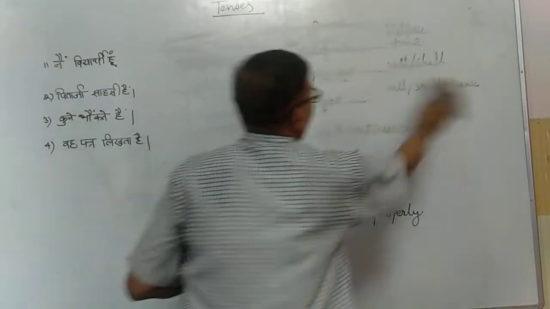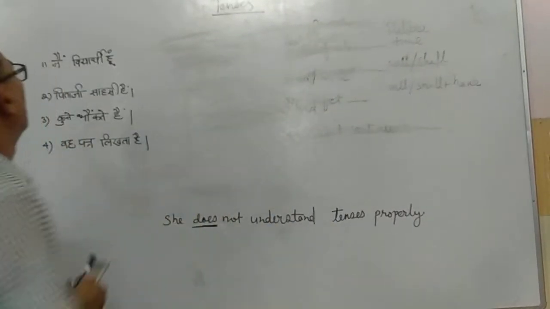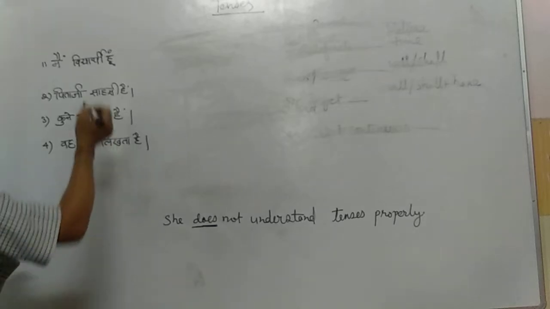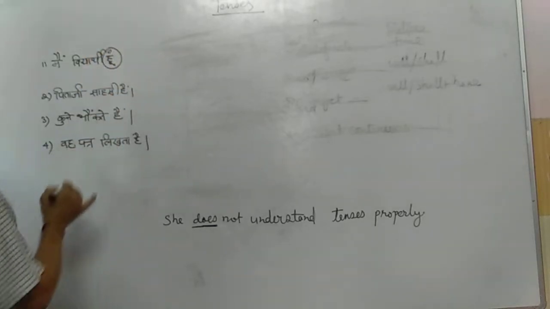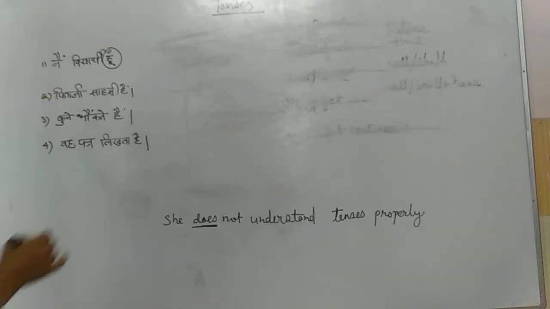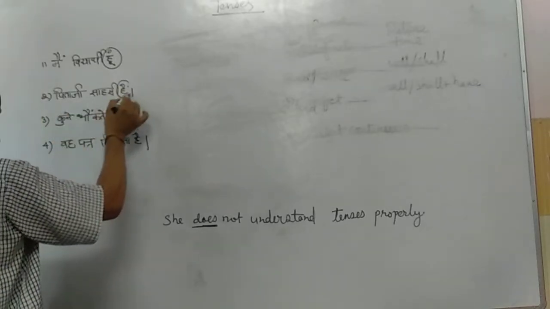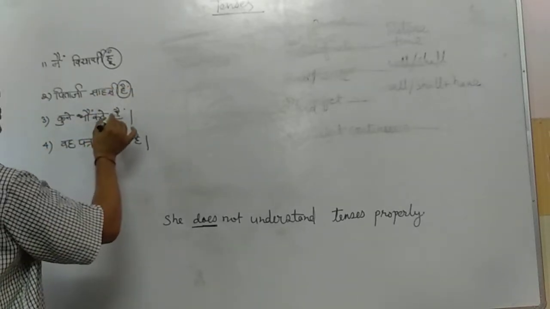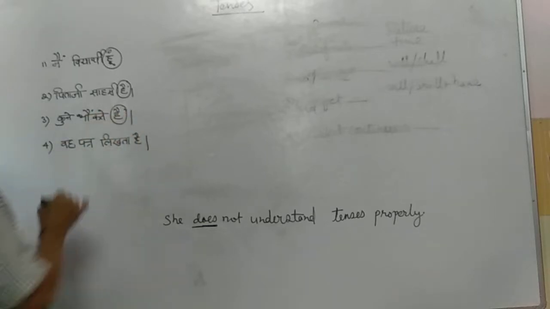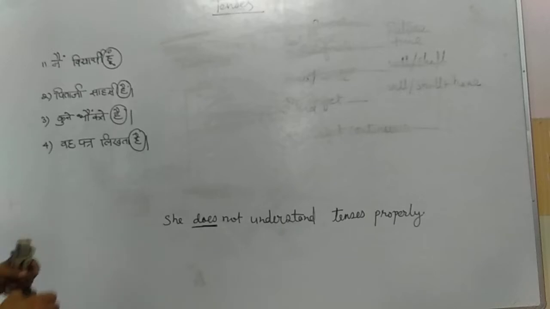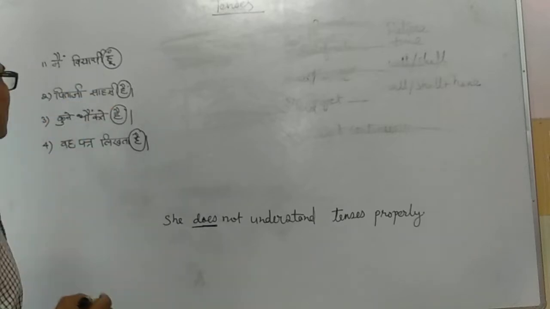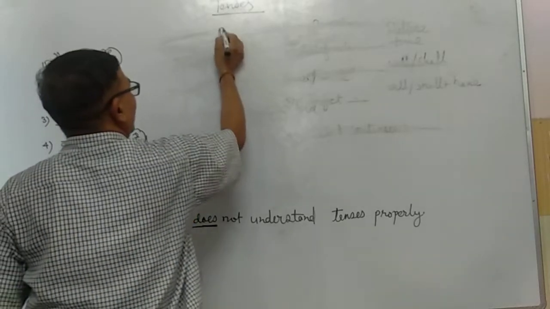Now see the sentences written here in Hindi. "मैं विद्यार्थी हूँ." After reading this sentence in Hindi, "हूँ" suggests that it is in present tense. "पिताजी साहसी हैं" suggests it is in present tense. "कुत्ते भौंकते हैं" suggests the same thing, and "वह पत्र लिखता है" the same thing. So after seeing the last part of the sentence, "है," we can easily say it is in present tense. So first we will read present indefinite.